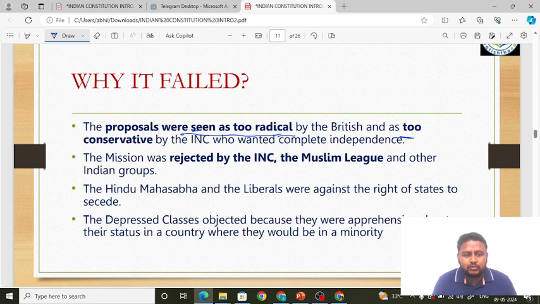Okay, and it was felt too conservative by whom? It was felt too conservative by the Indian National Congress. Why did it feel too conservative?